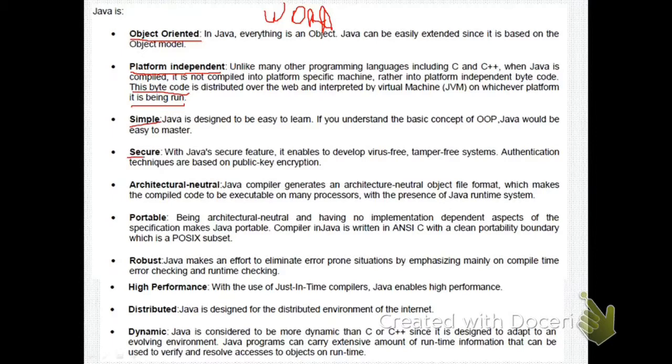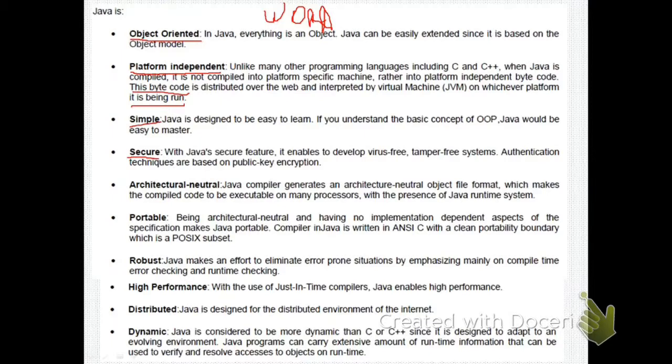And Java is secure. As I have told you just now, in C++ or C you have the concept of pointers, and using the pointers you can take out the address of each and every variable and method in the memory, and using those addresses you can alter the data at that memory address.